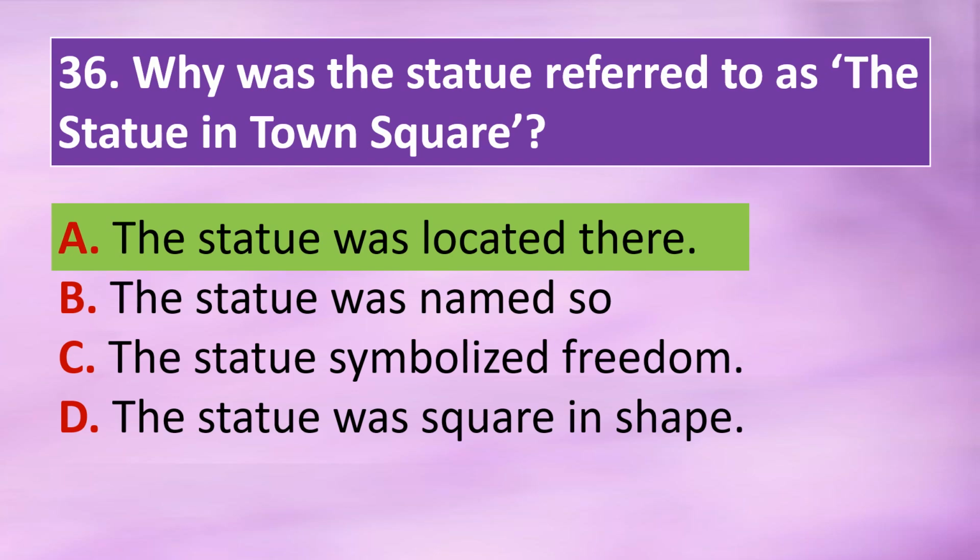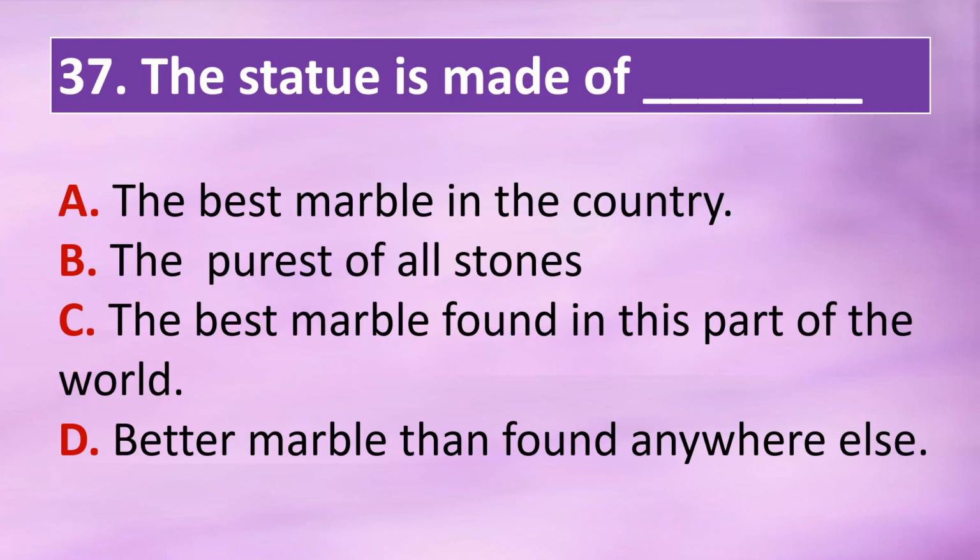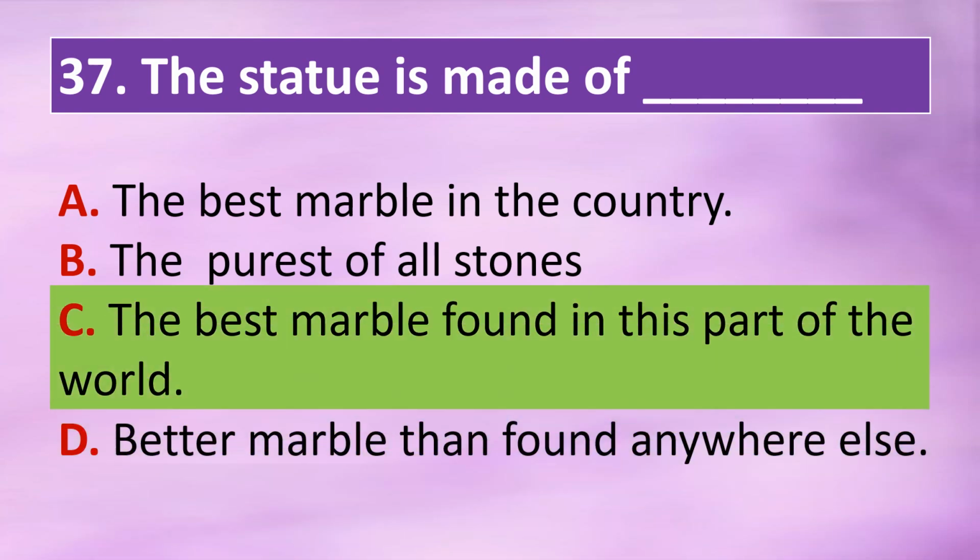Question 37. The statue is made of dash. Option A. The best marble in the country. Option B. The purest of all stones. Option C. The best marble found in this part of the world. Option D. Better marble than found anywhere else. The correct answer is option C. The statue is made of the best marble found in this part of the world.